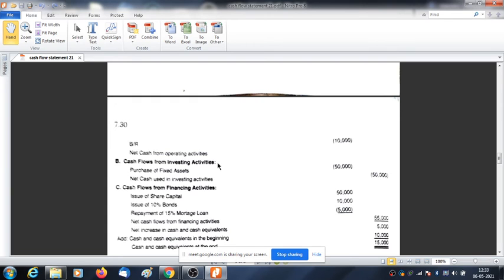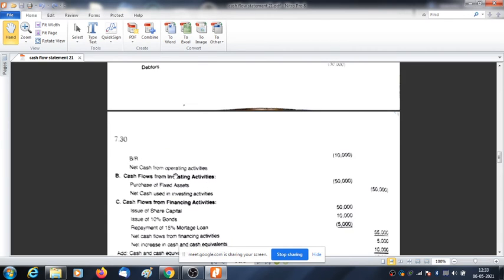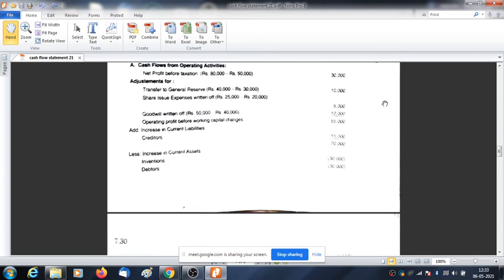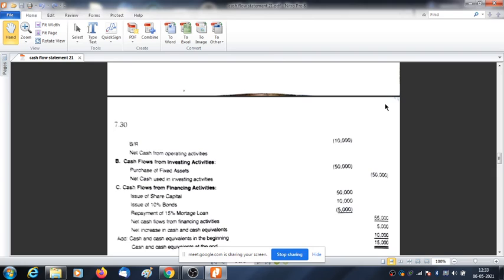Then comes cash flow from investing activity. Now you can see from the balance sheet, fixed asset 1 lakh has increased to 1 lakh 50,000 and there is no mention of depreciation or otherwise. So we have assumed that we have purchased fixed asset to the extent of 50,000. So purchase of 50,000 is negative, meaning cash is going out. We put it in bracket when cash is going out, and if it is not in bracket, cash is coming in. In accounting terms, we use the bracket to denote the negative. You are aware of this, isn't it?